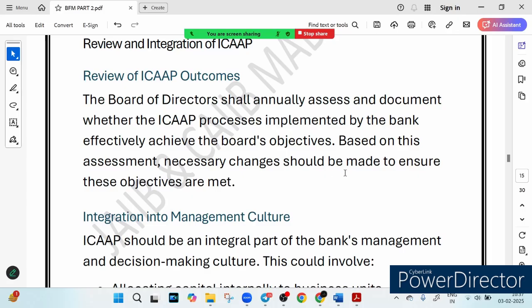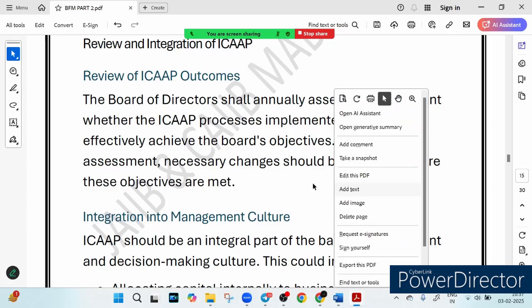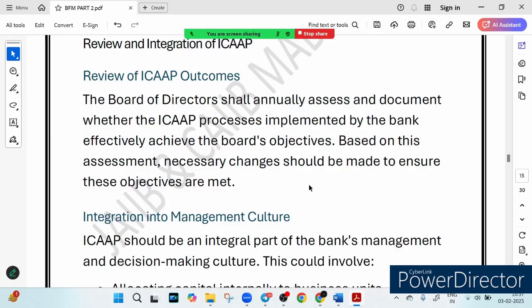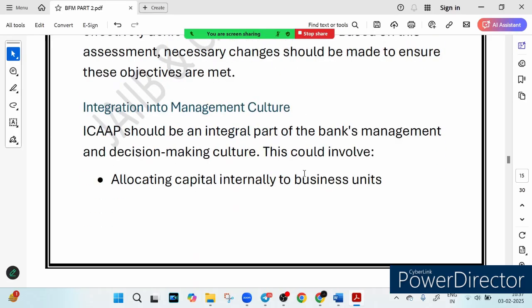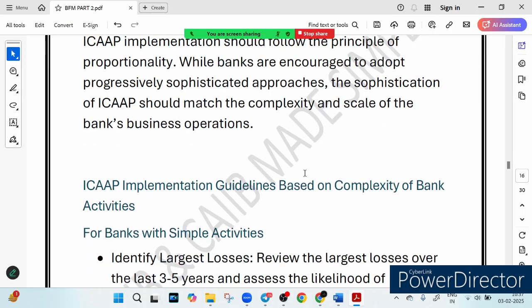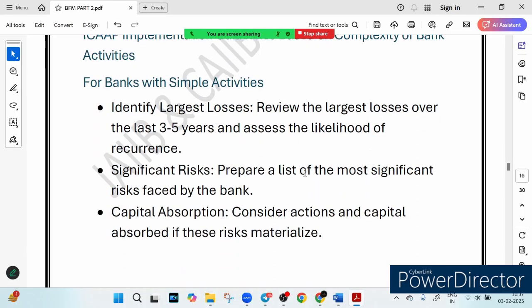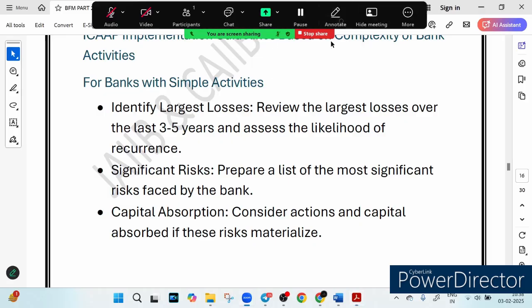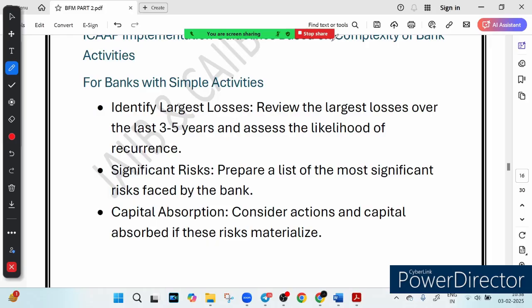Now let's talk about the next part. The next point is ICAAP implementation, right? You can see ICAAP implementation guidelines are based on the complexity of bank activity. So this is what we are going to discuss now. Ever wondered how banks prepare for financial shock? What if a bank suddenly faces huge loss? How does it stay stable? That is where ICAAP comes into the picture. Let's break it down in the simplest way for your CIB examination. So the first thing is that ICAAP implementation uses a different approach for different banks, right? Banks don't all work the same way.